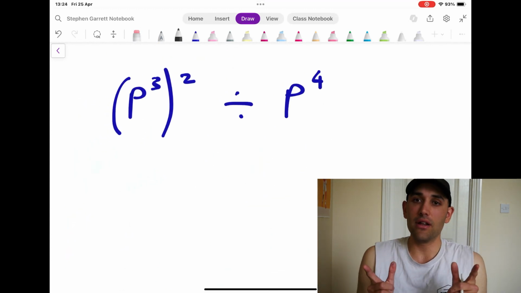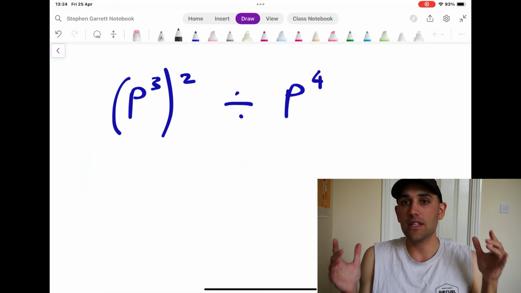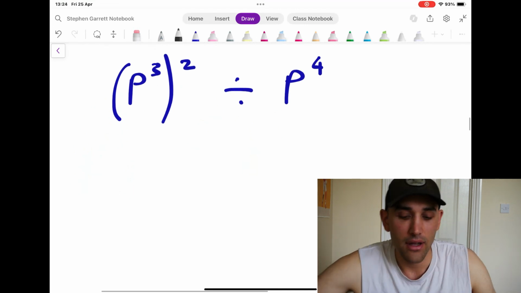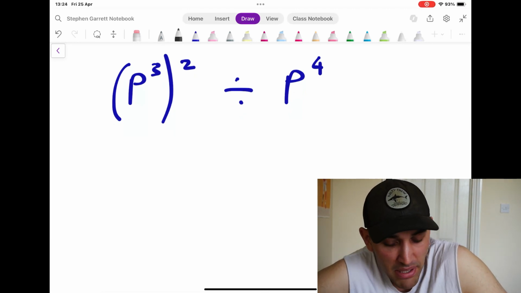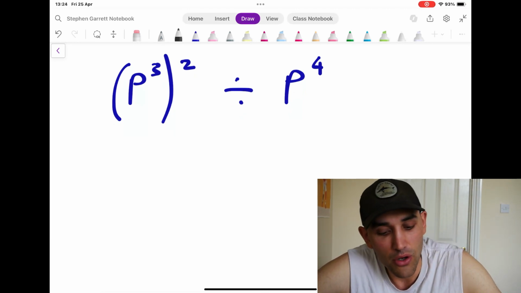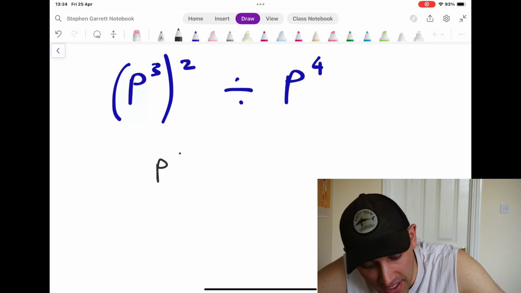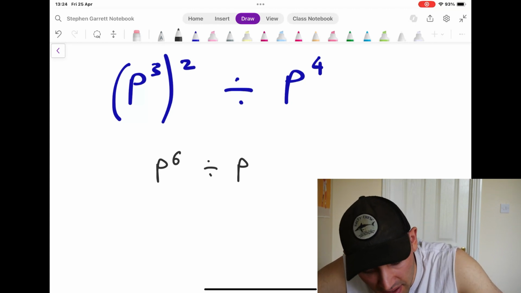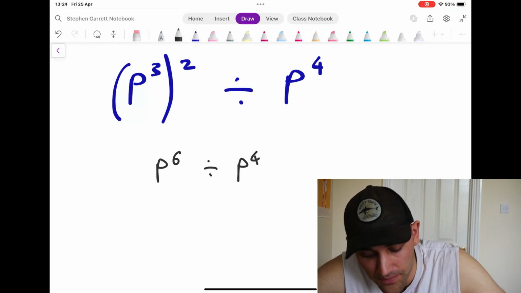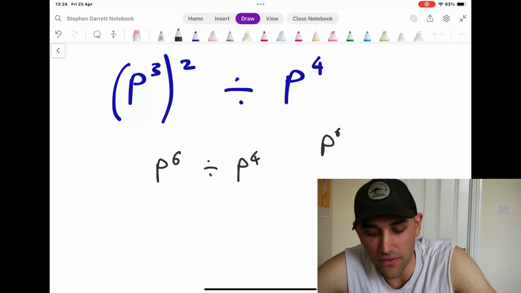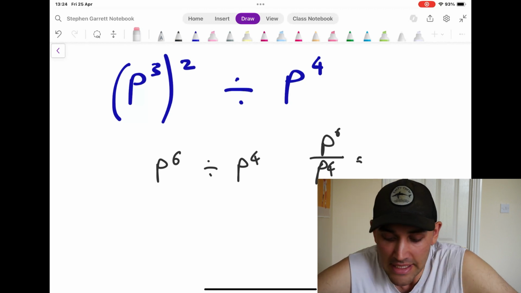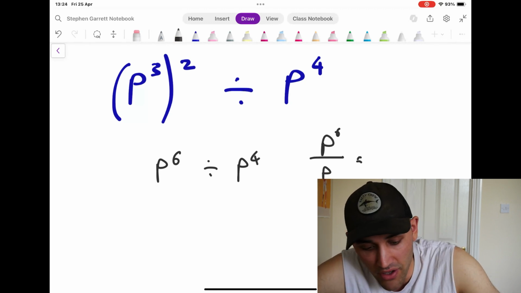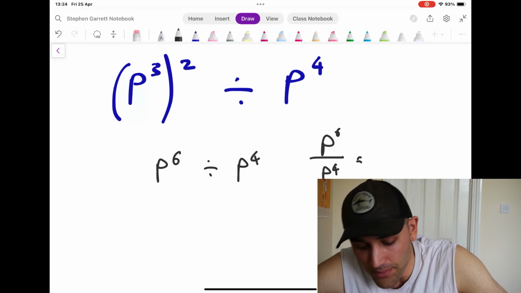Okay, now we're having fun because we're combining these rules together. Let's look at this first case. In this first case, I have p cubed squared. What I'm going to do is multiply the powers. That's going to be p^6 divided by p^4. Now the second rule I know is that I can rewrite this as p^6 over p^4. That's a lot more clear. Okay, well, not really. My denominator's a bit all over the place there. p to the power of 4.